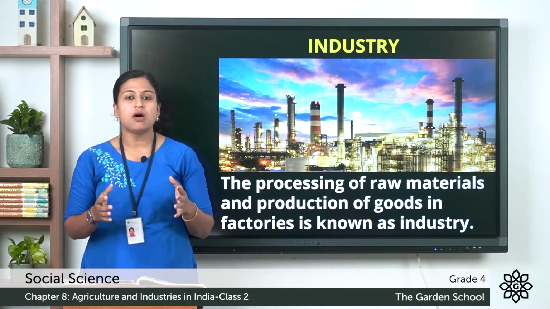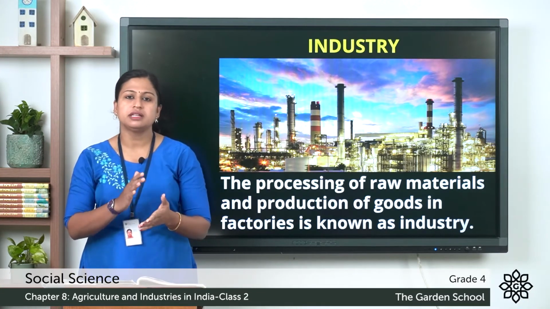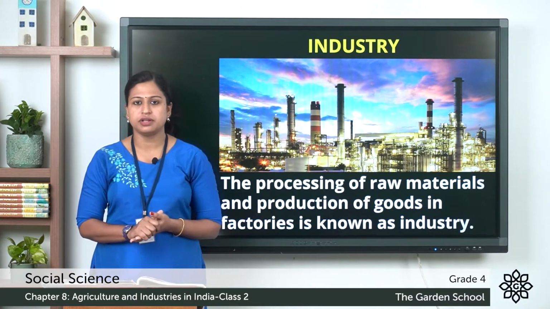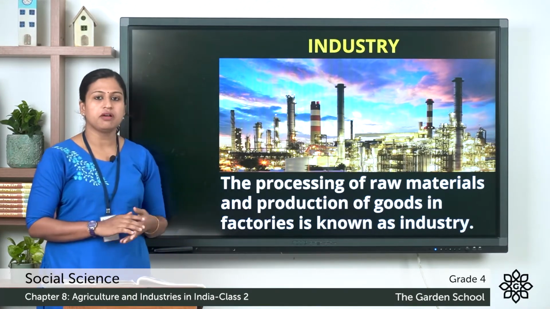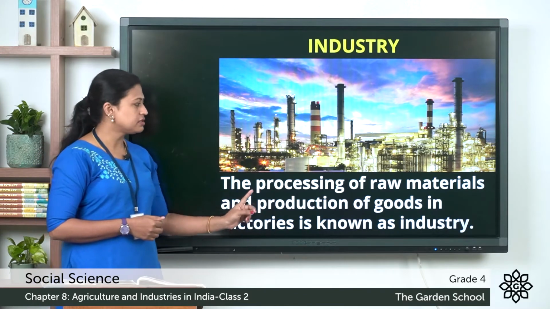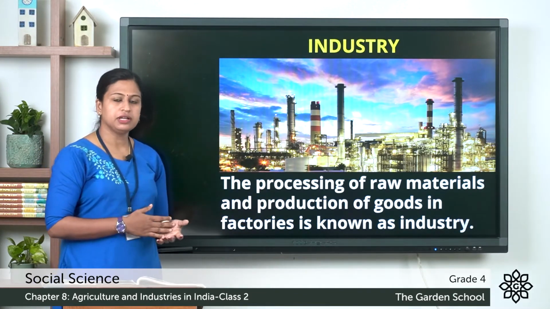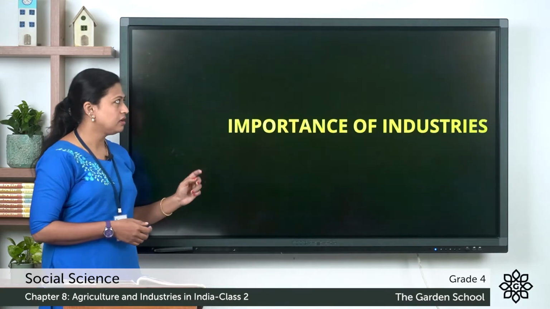These all are separate factories and when we put together it is known as mobile phone industries. So, these are the examples of factory and industry. Industries means the processing of raw materials and the production of goods in factories.